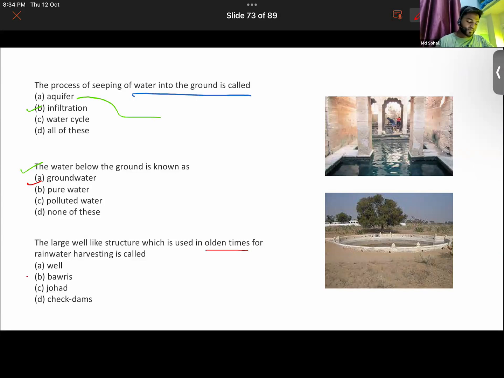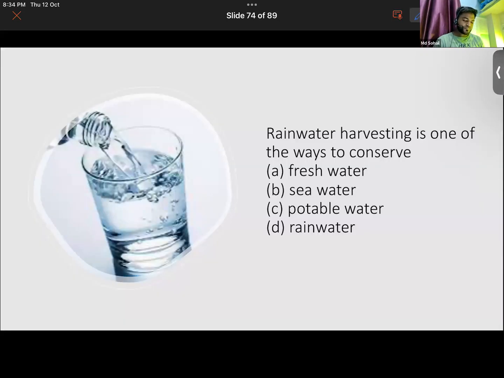Bowers. And this bower that you are seeing here is Johad. It is found in India. That is actually a kacha well. What does that mean? Basically, the base of this well is not cemented. It works like a dam, where the rainwater is stored and thereby used throughout the year. So that is Johad.